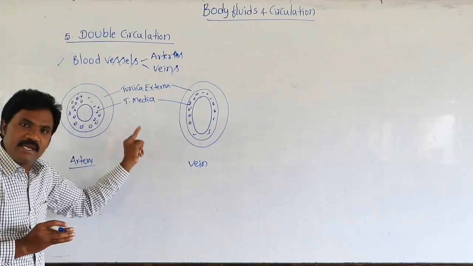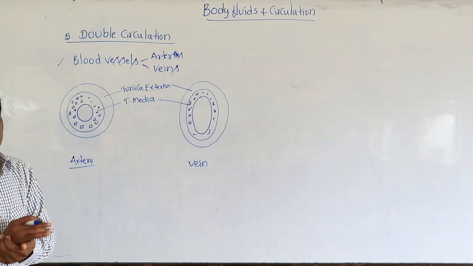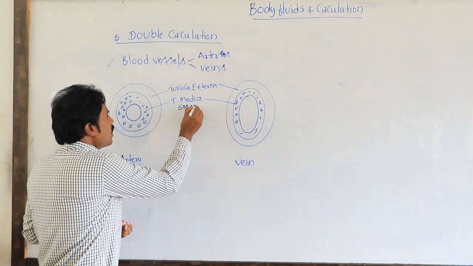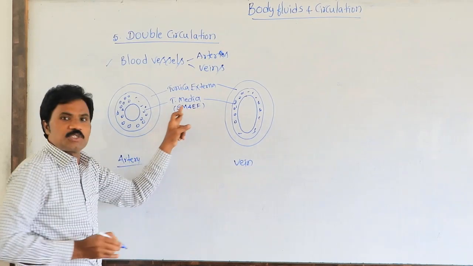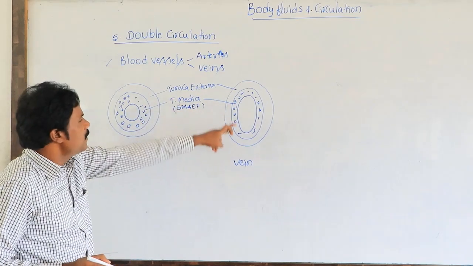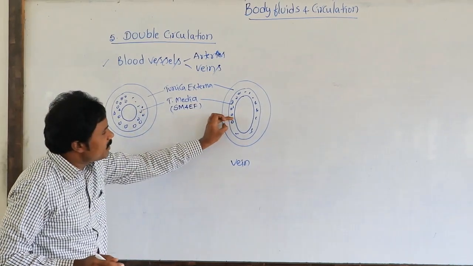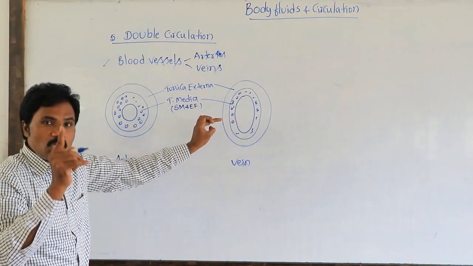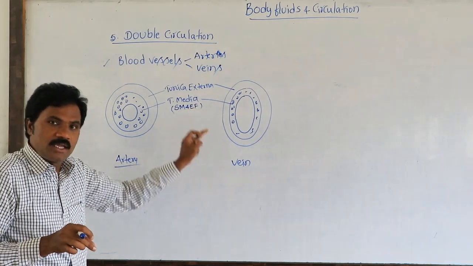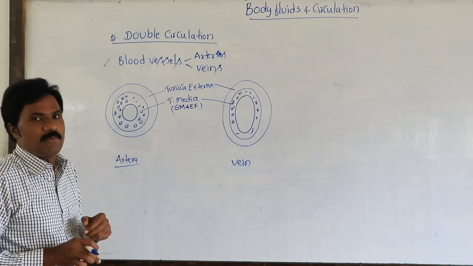This tunica media is made up of smooth muscles and elastic fibers. Collectively, smooth muscles and elastic fibers are present in the tunica media of both vein and artery, but in the artery the diameter will be more, and here in the vein it will be very less. That is an important exam point: in which blood vessel is this layer's thickness maximally reduced? In veins, the thickness will be less.